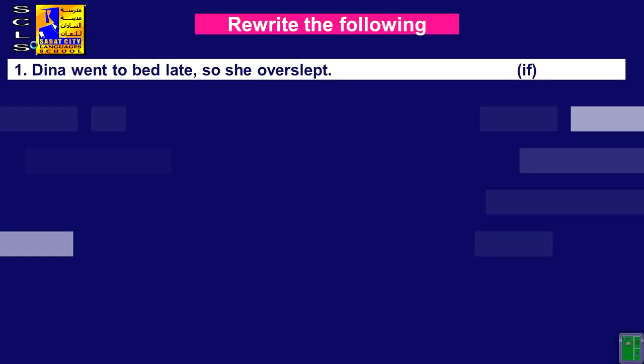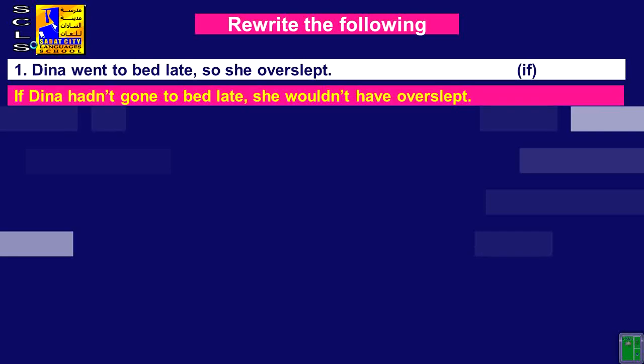Now let's do more exercise. Number 1, Dina went to bed late so she overslept. Use if, and here is a piece of advice for you. Please change the sentences which are negative to positive and vice versa. So we have two positive sentences here. We would change them to negative, right? So if Dina hadn't gone to bed late, she wouldn't have overslept. So we use the third conditional because we have two actions that didn't happen in the past.